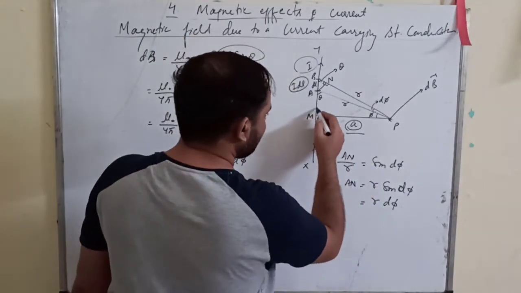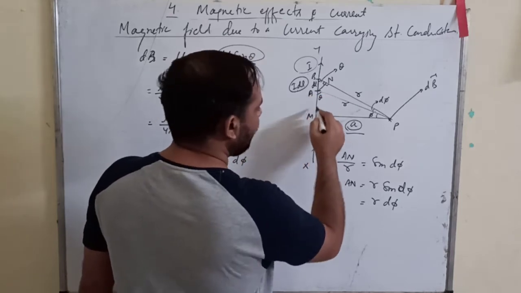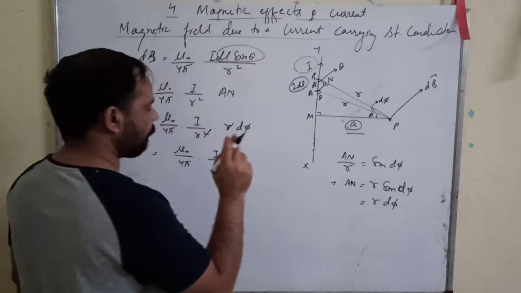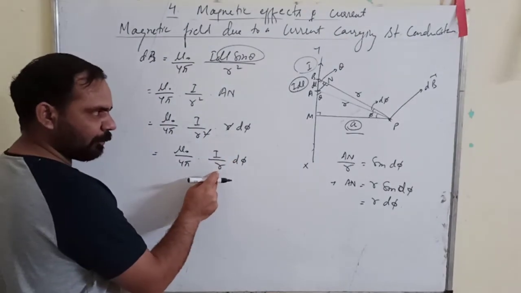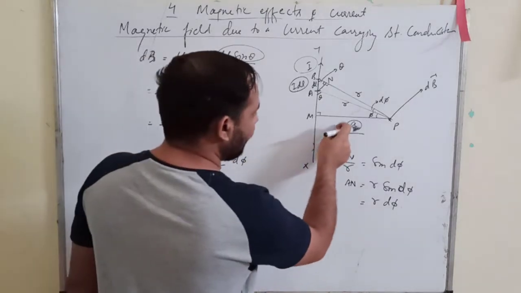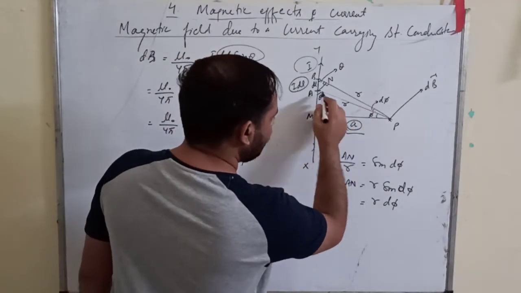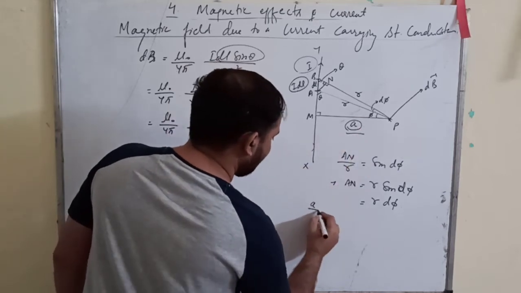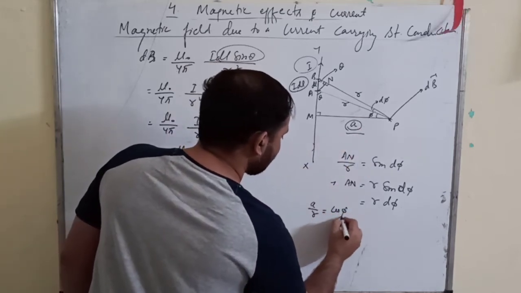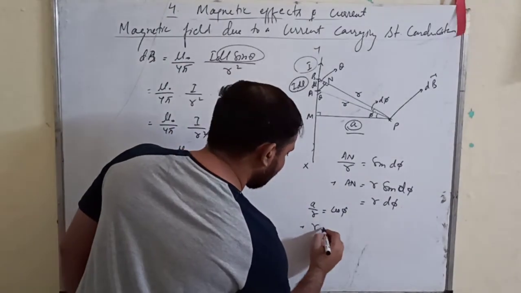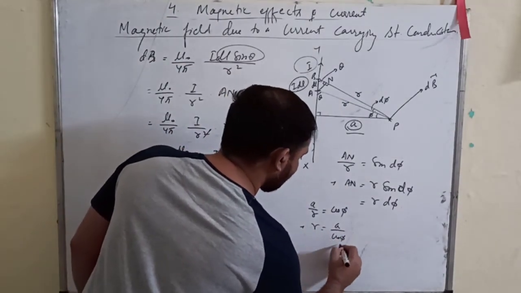Now consider this right triangle, AMP. In this right triangle, what I want to remove is R and what I want to bring in is A. So I will relate A and R. In this triangle, A upon R is equal to cos phi. So how much will be R? R is A upon cos phi.